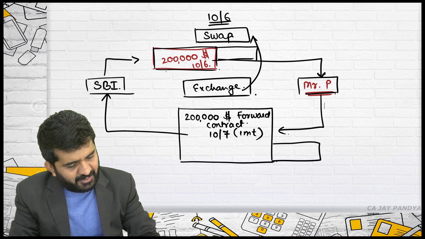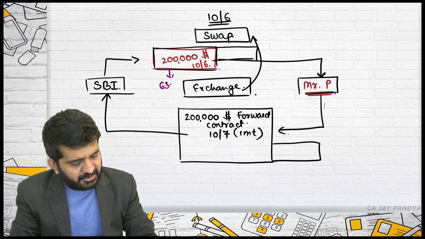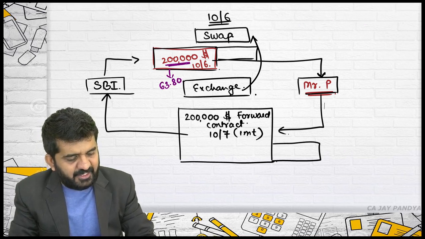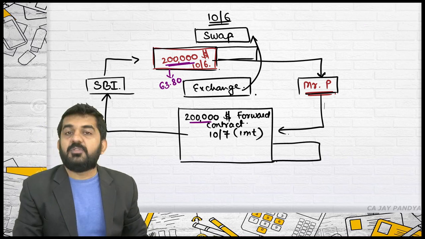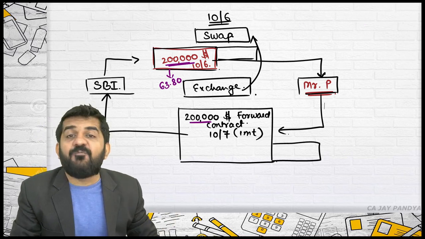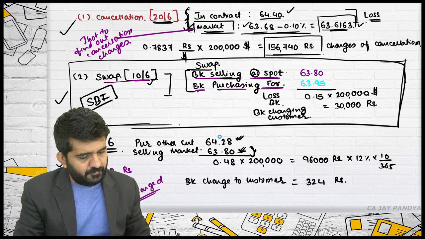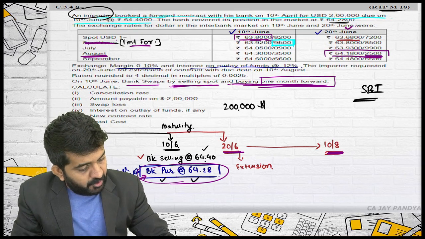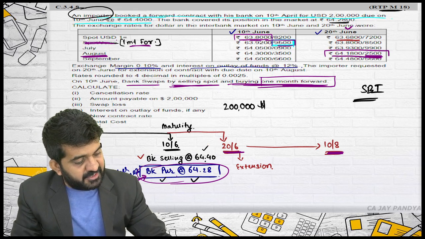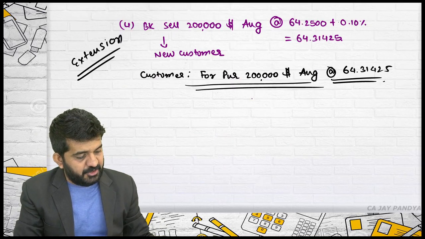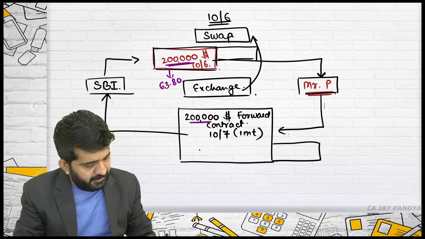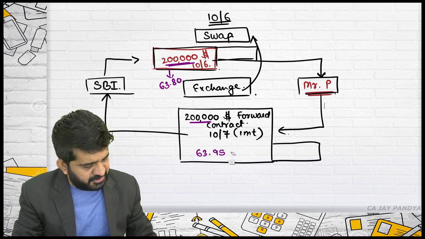See, the base is remaining the same. And my 1 month forward purchase contract is worth 63.95.